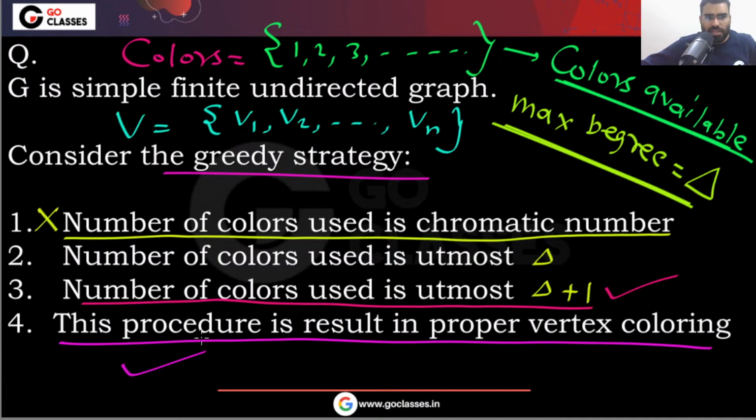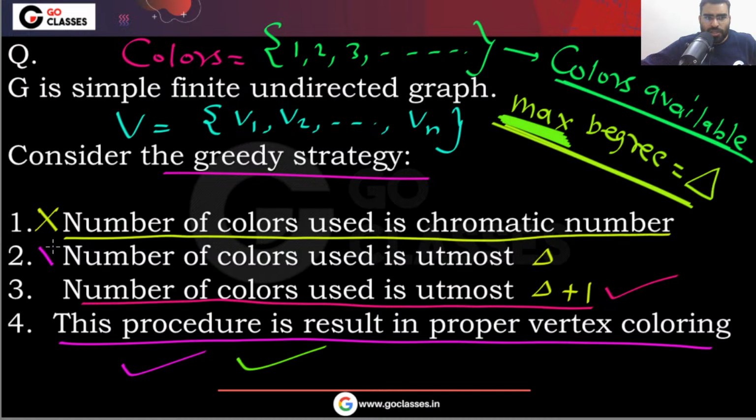So in this question, the answer is that the number of colors used is at most delta plus 1, the maximum degree plus 1, and this procedure will give you proper vertex coloring. This is the answer.